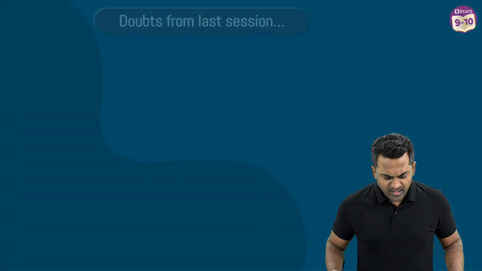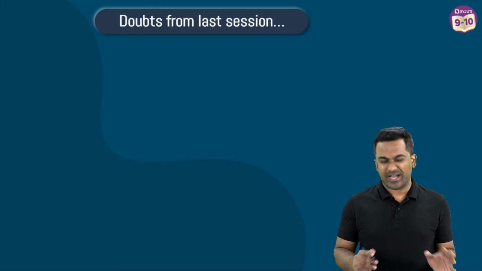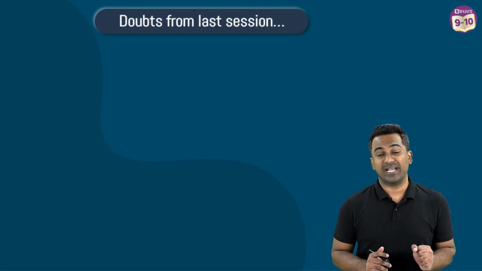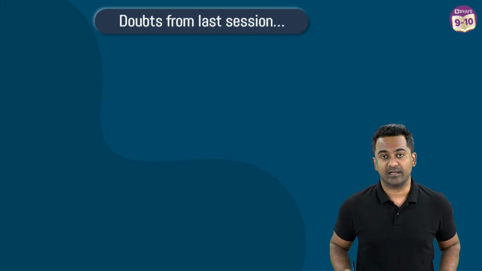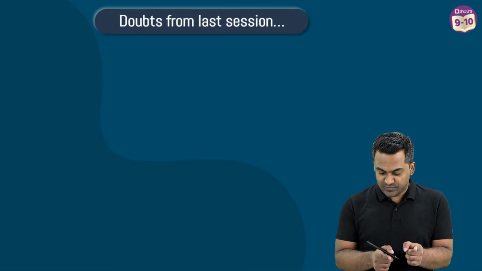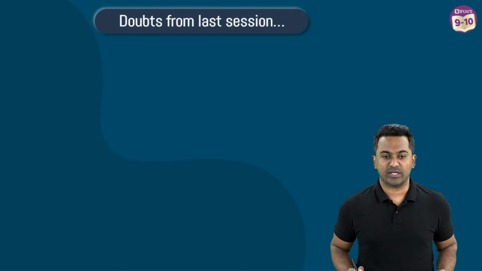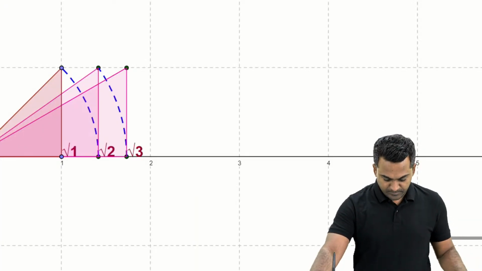Okay, now during the last session, I read some of your comments and I found that students were having some doubts related to how to plot an irrational number on a number line, right? There were some doubts. So I just want to clarify those doubts first before we move on to today's topic, all right? So let me just take you through one simulation first.